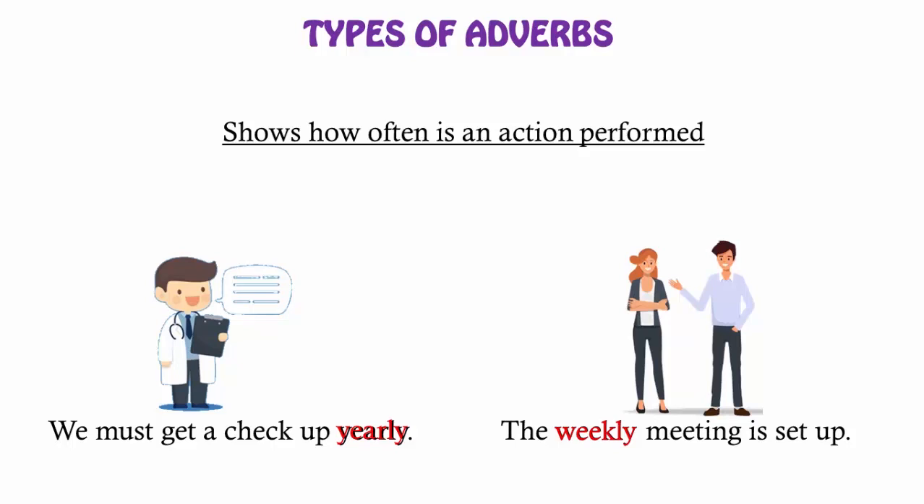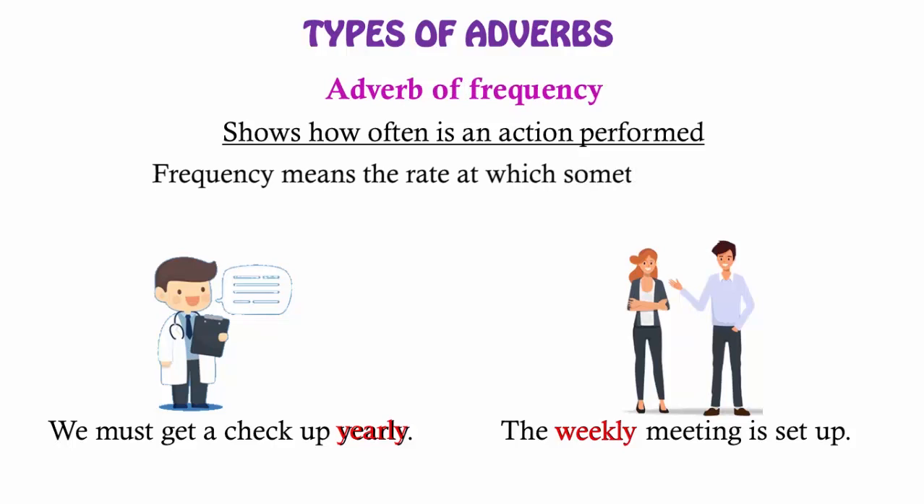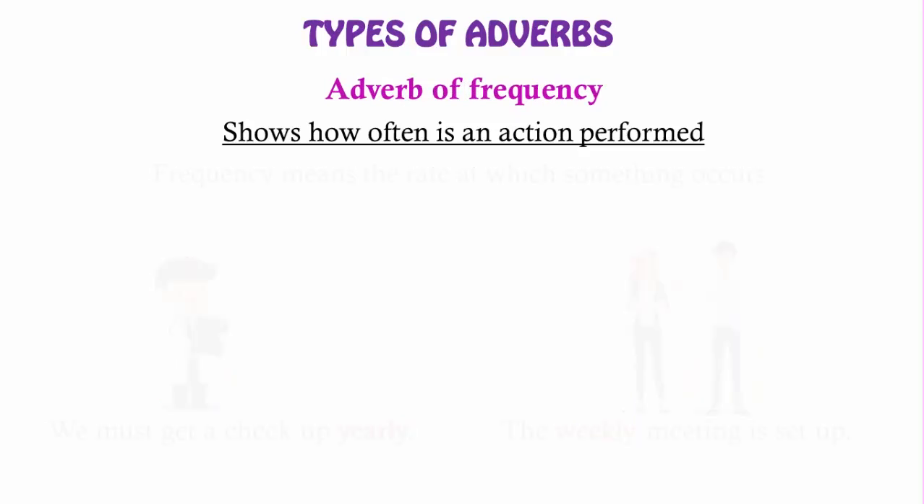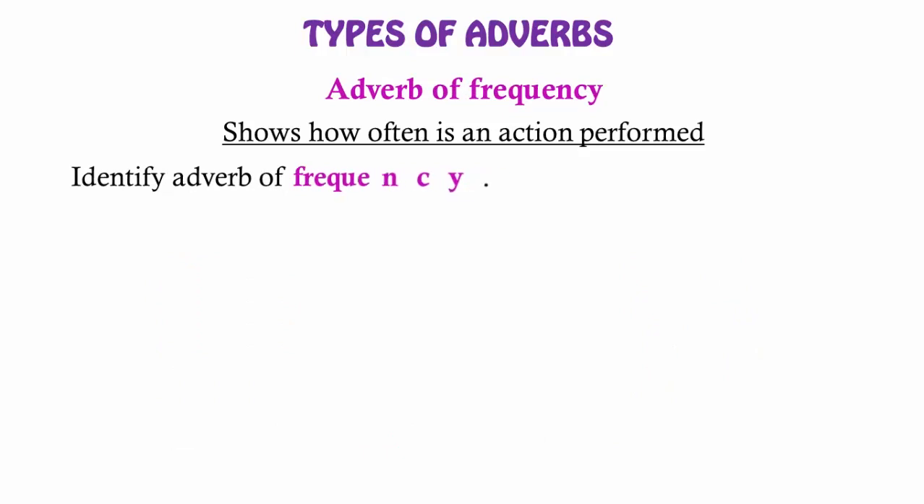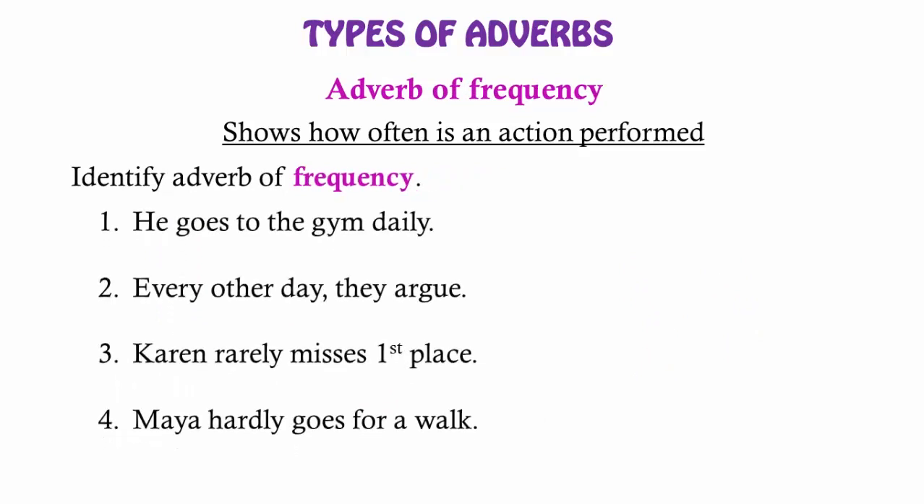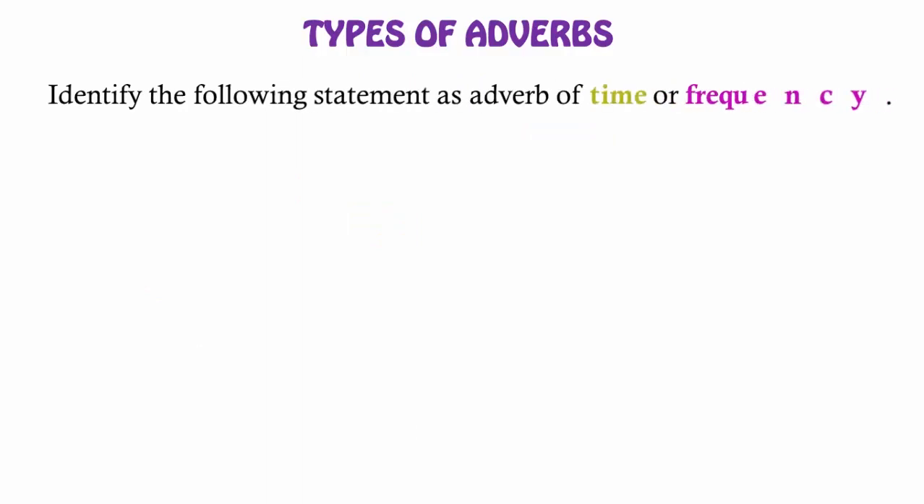So, the adverbs that show how often an action is performed are called adverbs of frequency. Frequency means the rate at which something occurs. Identify the adverb of frequency from the following sentences. Now, identify the following statement as adverb of frequency or adverb of time.